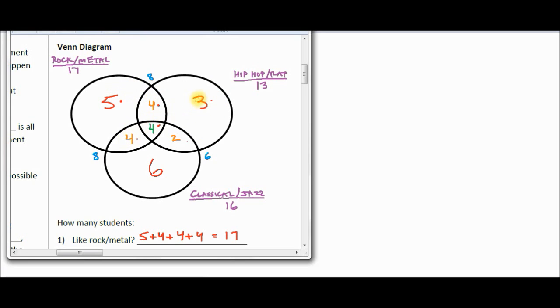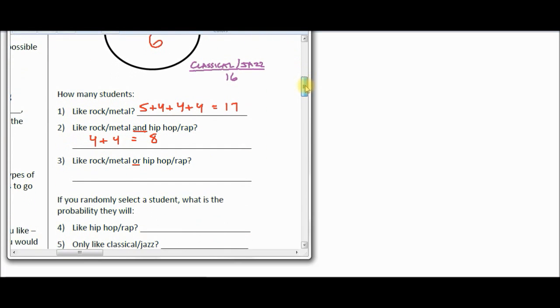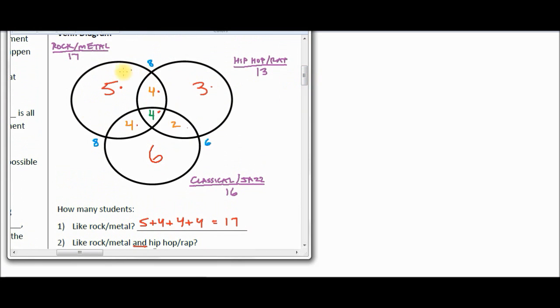5, 4, 4, 4, 3, and 2. So we're going to add up 5 plus 4 plus 4 plus 4 plus 3 plus 2. If you add those up, we should be getting 22. Let me just check that. Yep, 22. 22 students like rock, metal, or hip-hop. So or means either one of these circles is going to make me happy. You just don't want to double count the overlap part because that's counting those students twice.